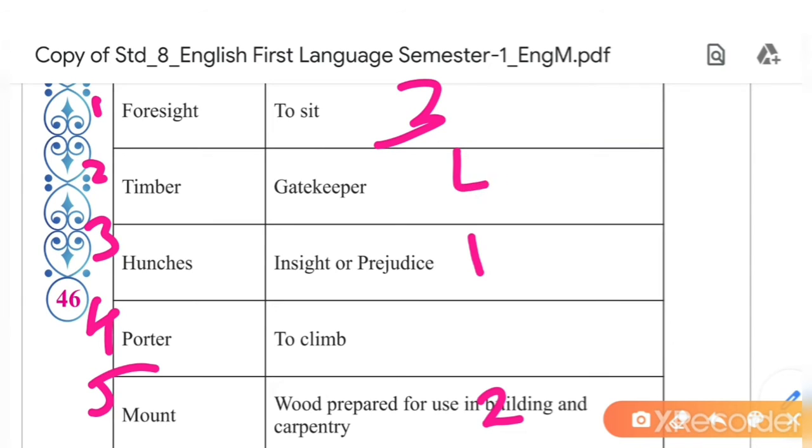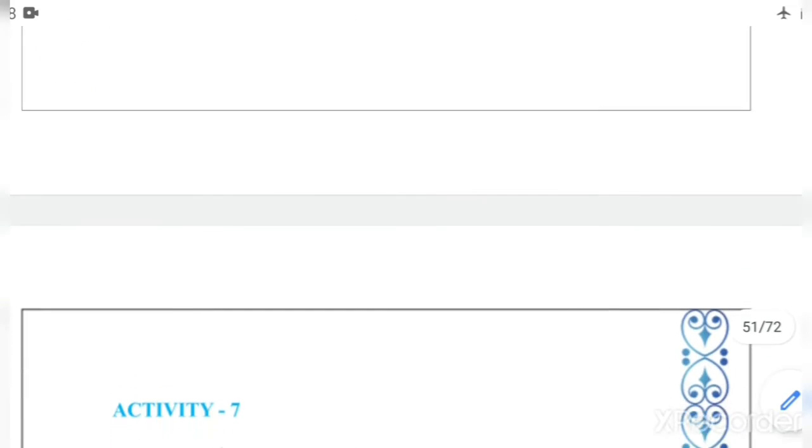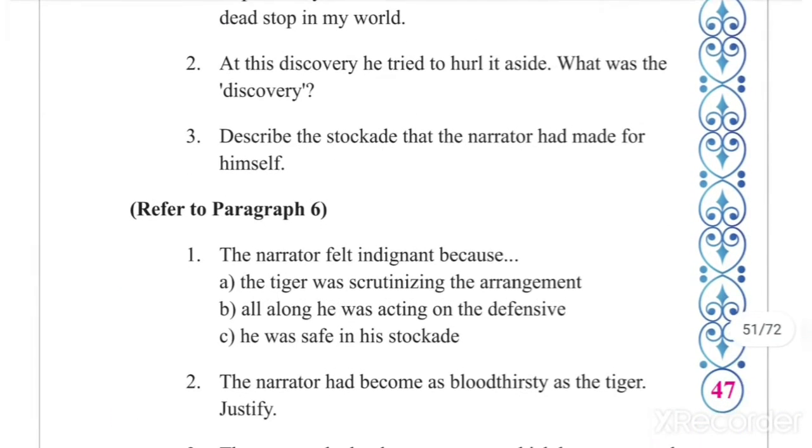What is the mistake here? Comparative degree is given. So the wrong word is "hard" and the right word is "harder". Okay, harder than grandmother, but it is a nice hardness. See, the whole paragraph is in past tense and here present tense is given. So instead of "is", we will write "was".